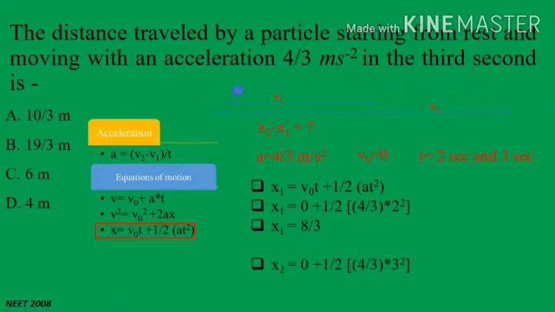Similarly, if you use the equation for calculating x2, you will use time equal to 3 seconds, and x2 will be equal to 0 plus half of 4 by 3 into 3 square. If you solve this equation, you will get x2 equal to 6, and x2 minus x1 will be equal to 10 by 3. So option A is correct.